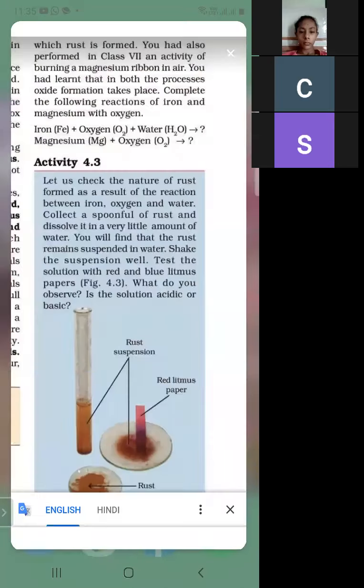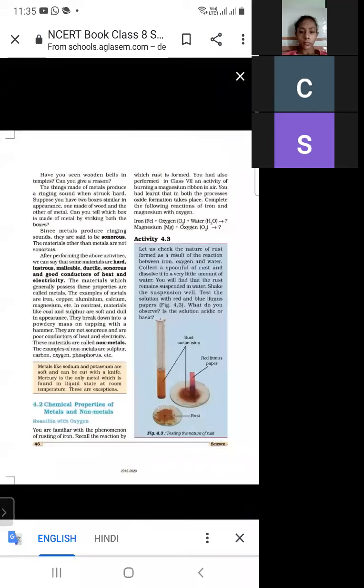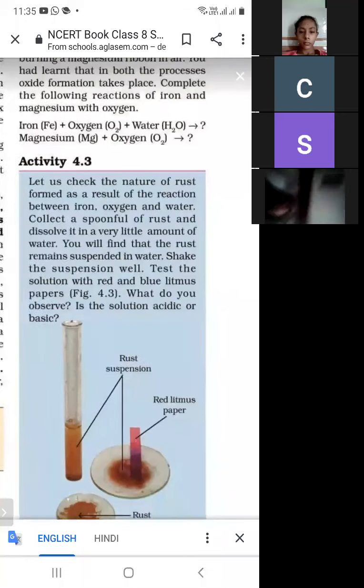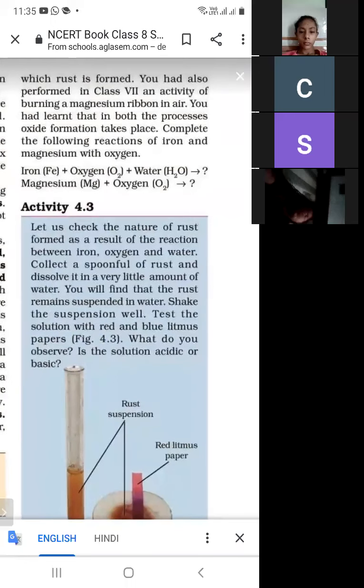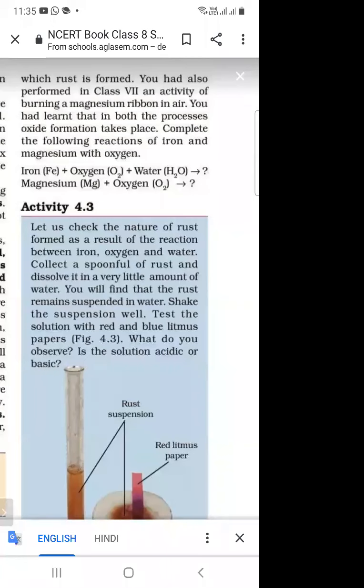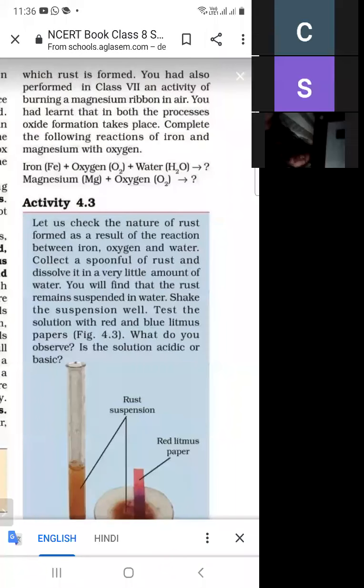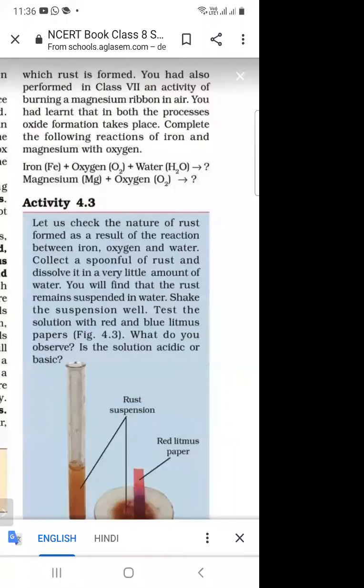So in this reaction, we are combining the metal with oxygen and water, and then we will study the reaction of non-metals with oxygen and water. So what about the reaction of iron with oxygen? And what about the reaction of non-metals with oxygen? So in this lecture, we will study the reaction of metals and non-metals with oxygen.